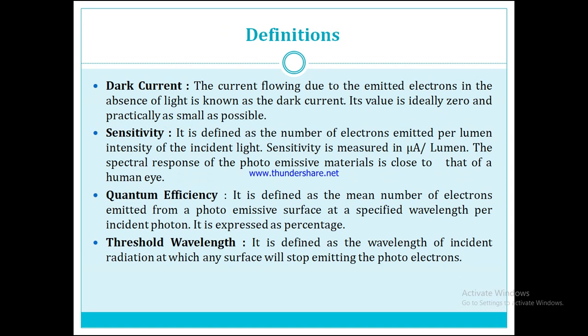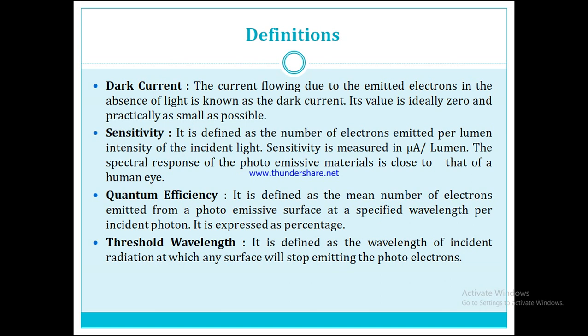The first one is the dark current. The current flowing due to emitted electrons in the absence of light is known as dark current. As we know, if we apply light on the photoemissive material, the electrons flow. But in the absence of light, a small amount of current flows through that photoemissive material, and that current is known as dark current.